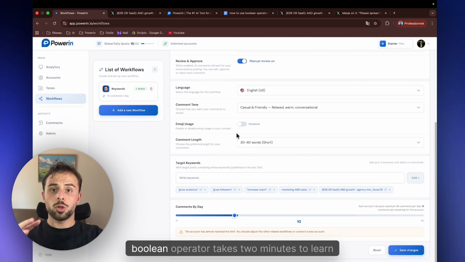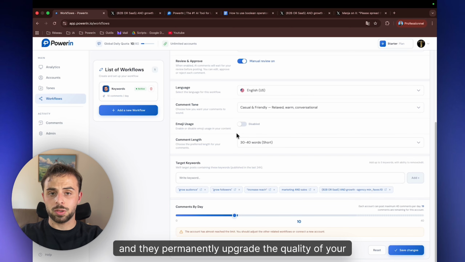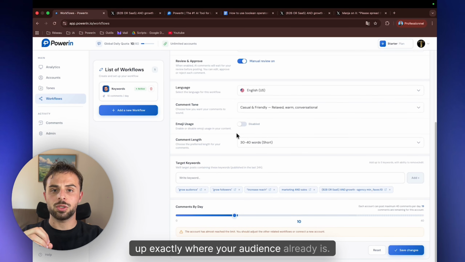So Boolean operators take 2 minutes to learn and they permanently upgrade the quality of your targeting. Stop commenting on random posts and start showing up exactly where your audience already is.